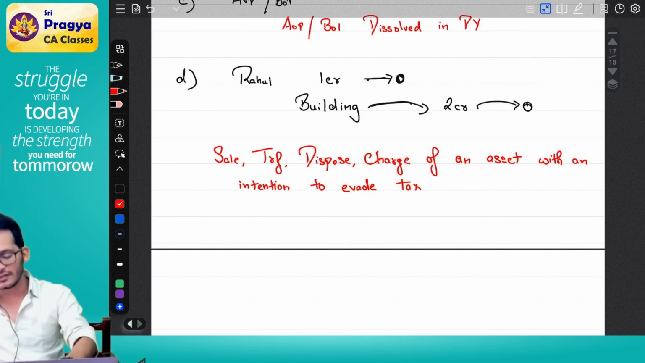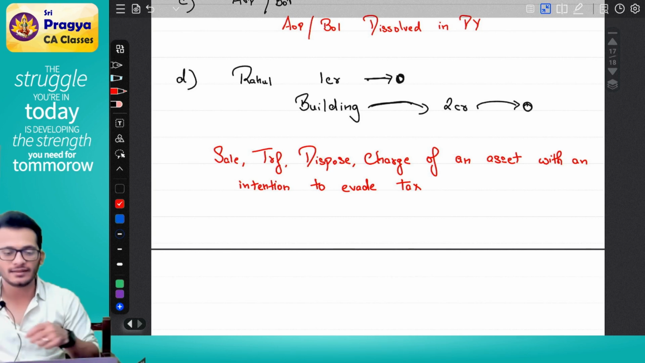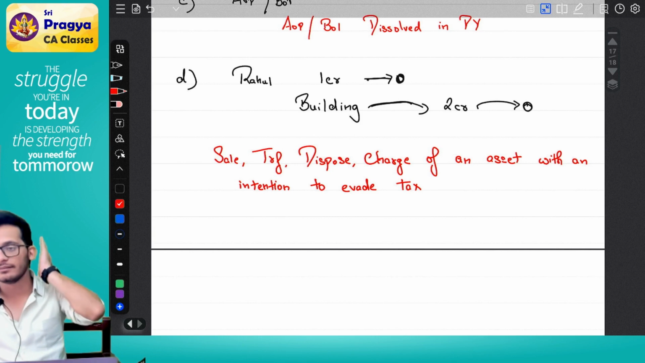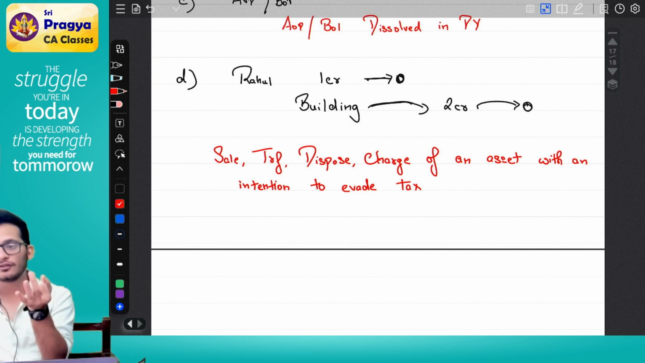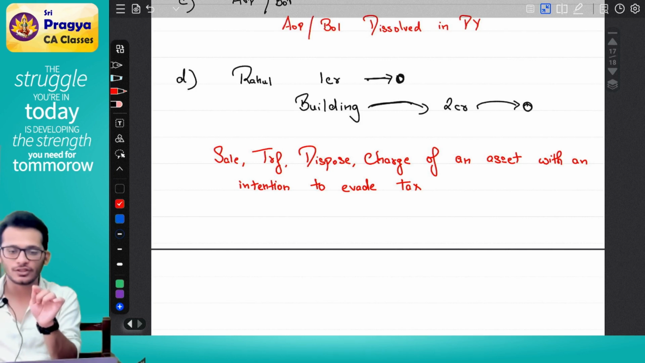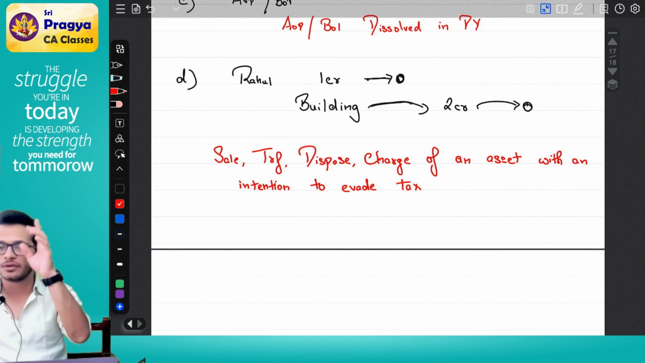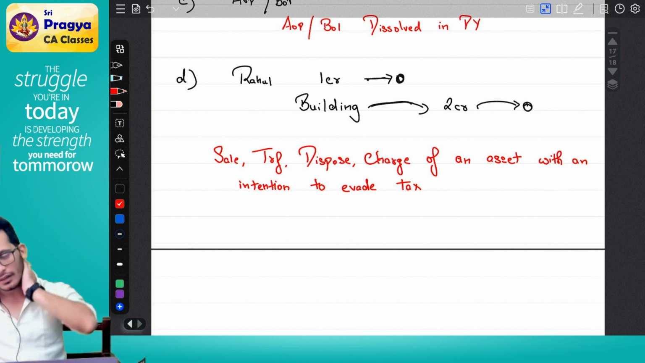For those who remember your CA Inter, we had this Companies Act where we had this topic called lifting of the corporate veil. In that scenario also, you would have learned something like this. Sale, charge, disposal or transfer of any kind of assets with an intention to evade taxes. They will lift the corporate veil and say the company and the owner are the same person.